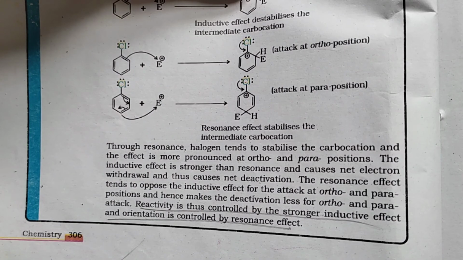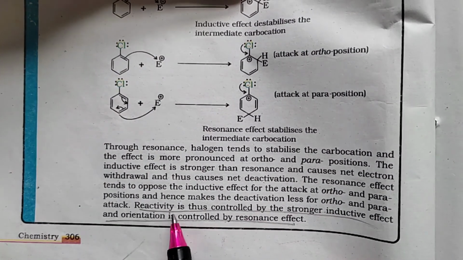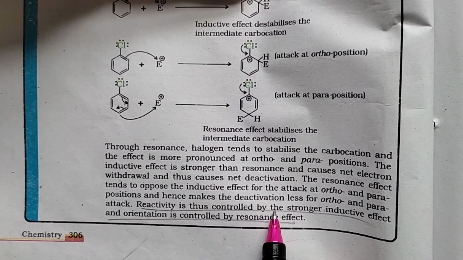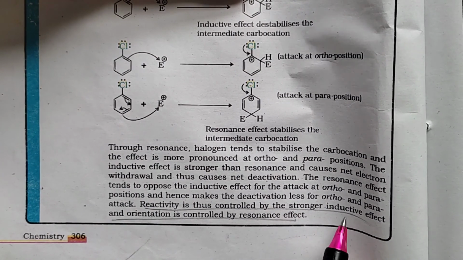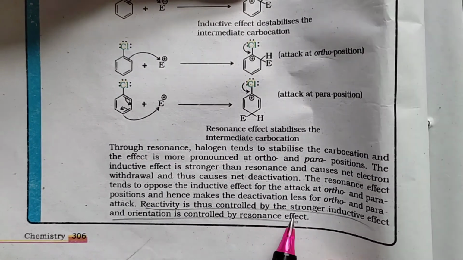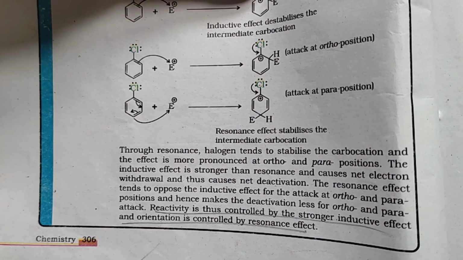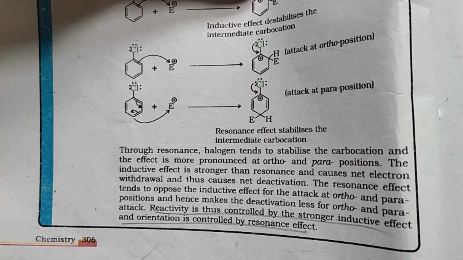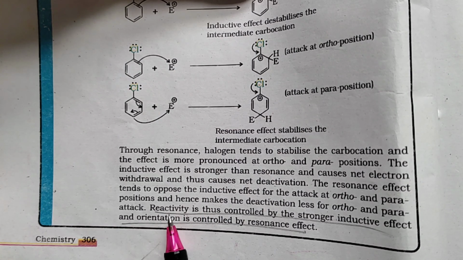So the most important part is this one. Reactivity is controlled by the inductive effect, whereas the orientation is controlled by resonance effect. It is having both resonance as well as inductive effect. So you will explain on the basis of both, but you will write that reactivity is controlled by inductive effect and orientation is controlled by resonance.